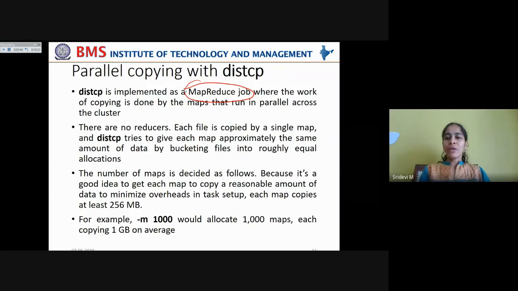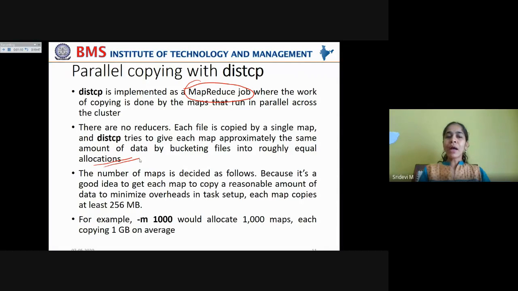That's it. So each file is copied by a single map, and DistCP tries to give each map approximately the same amount of data by bucketing files into roughly equal allocations. So the maps try to use the same amount of data while copying the data across the clusters. Now the number of maps is decided as follows.